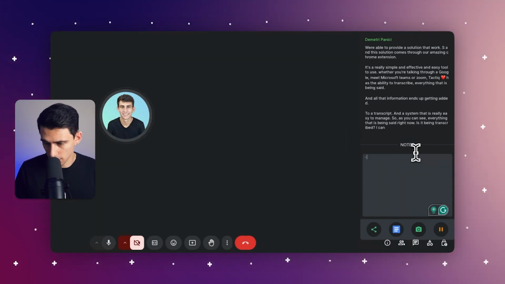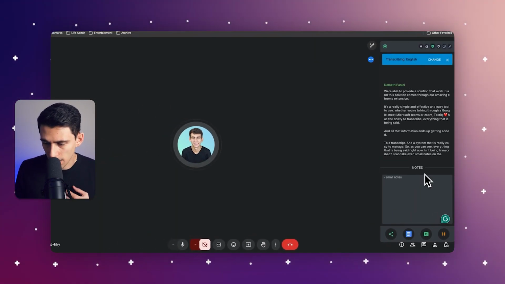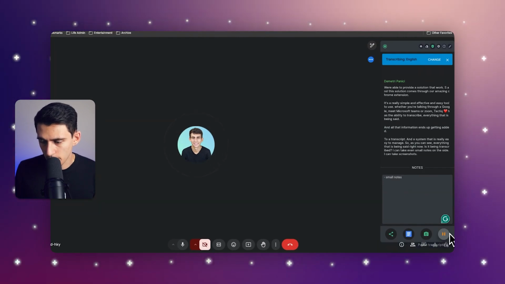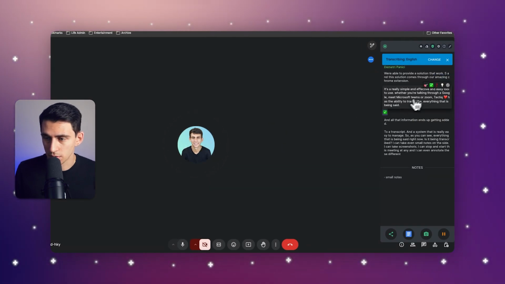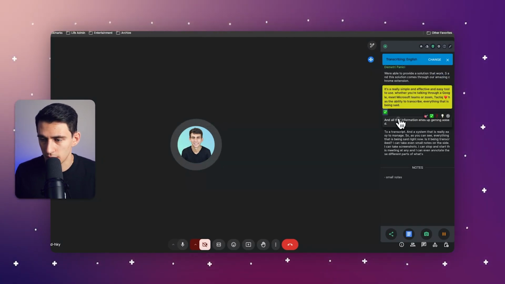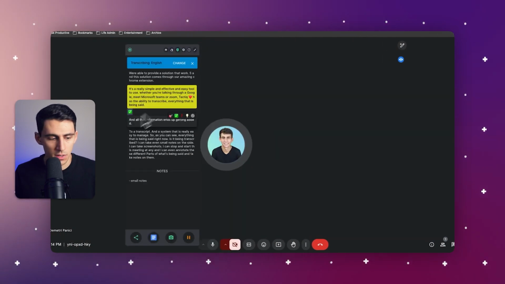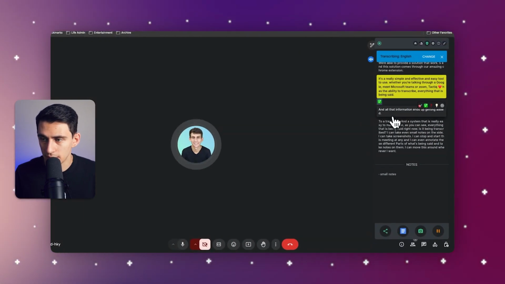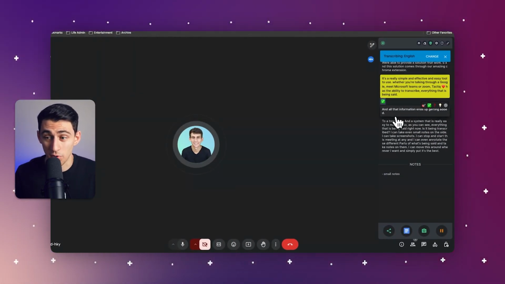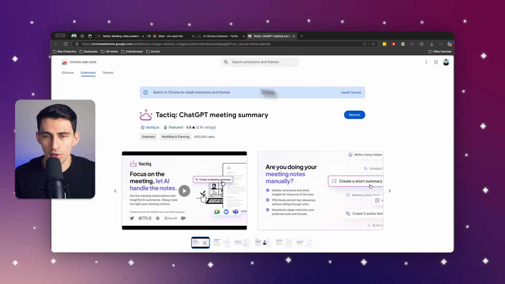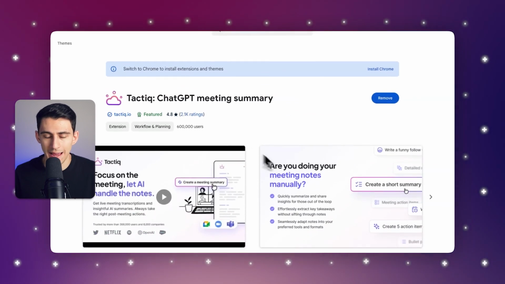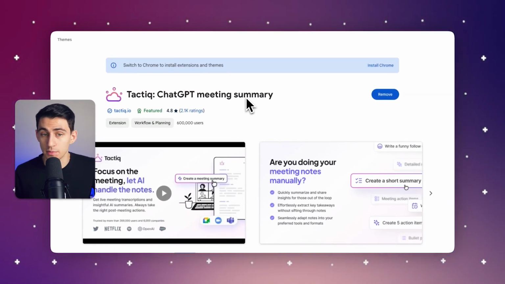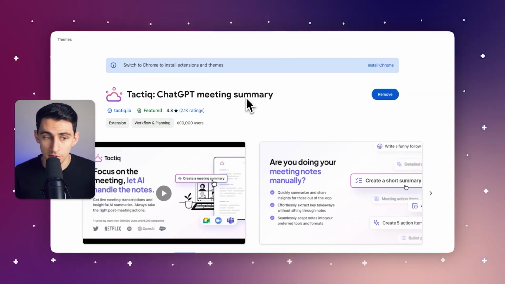I can take even small notes on the side. I can take screenshots. I can stop and start this meeting, and I can even annotate these different parts of what's being said and take notes on them. I can move this around wherever I want, and simply put, it's the best transcription software out there. It's so easy to use. All you need to do is download and install the Chrome extension onto any of the browsers that you'd be using. I use Microsoft Edge. It's a Chromium-based browser, so it'll work.